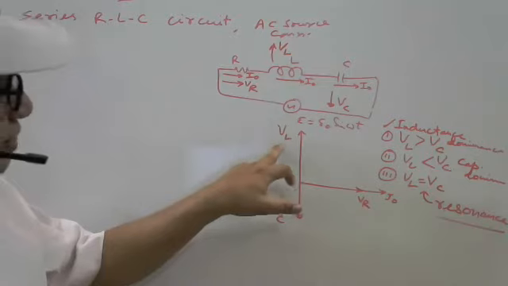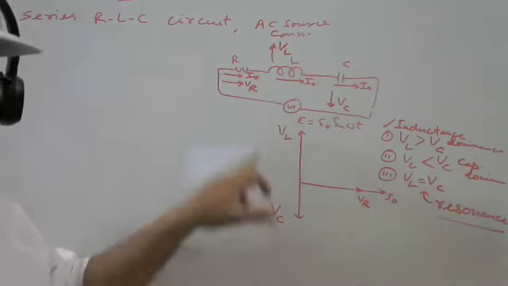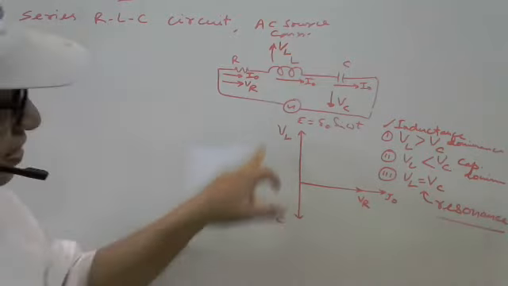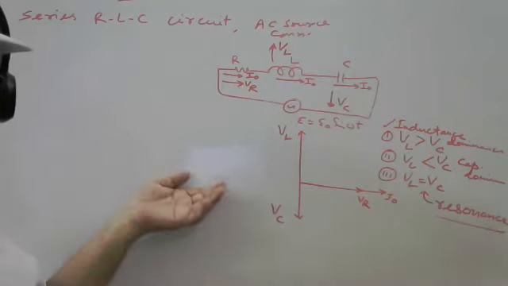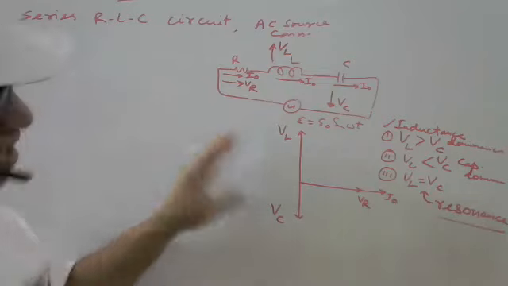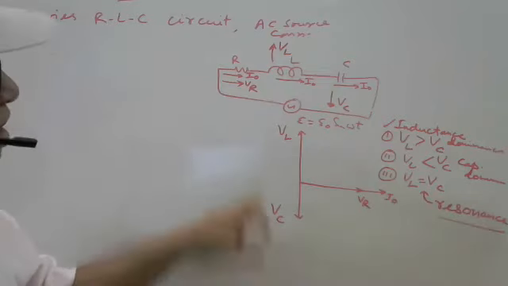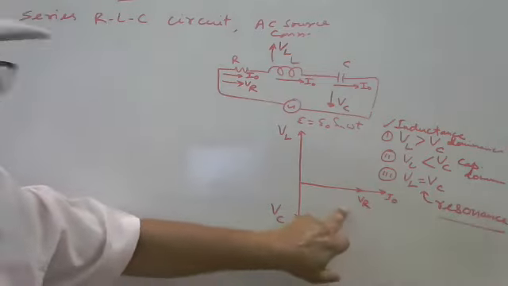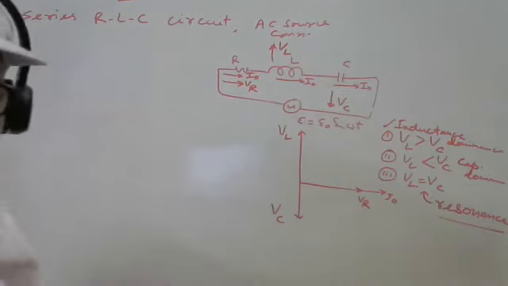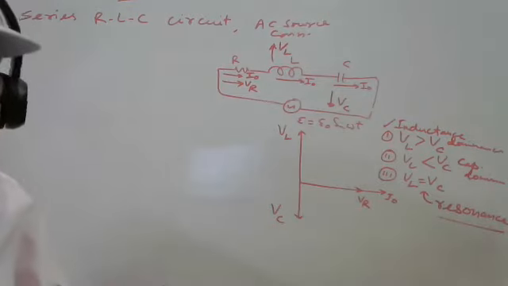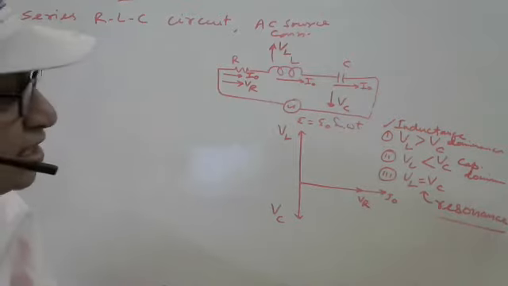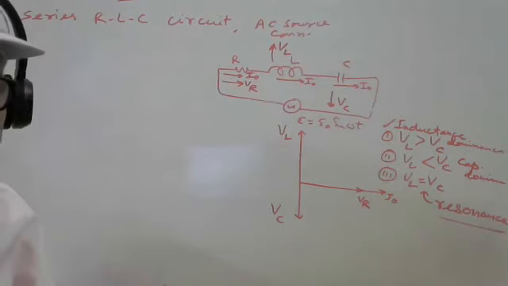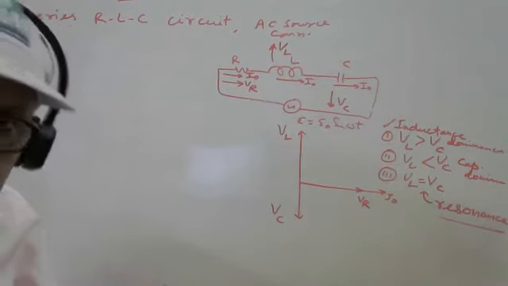Because VL and VC are equal and opposite, 180 degrees apart in phase. If the magnitudes are also the same, this and this cancel out, and the whole circuit is behaving like only resistive. It is called the resonance condition. Got it? Circuit remains the same.